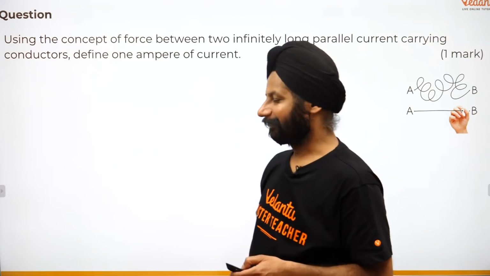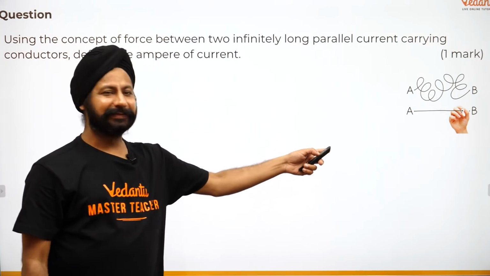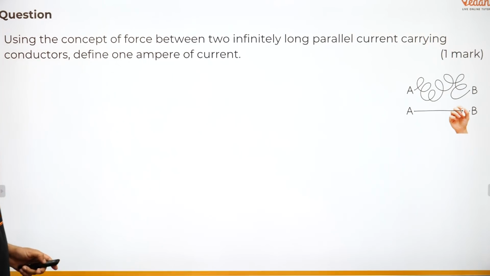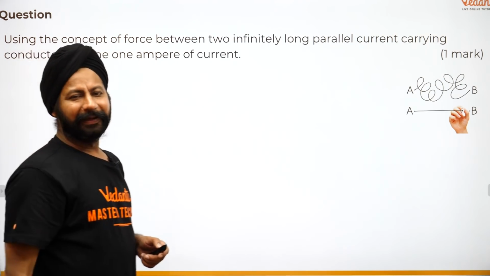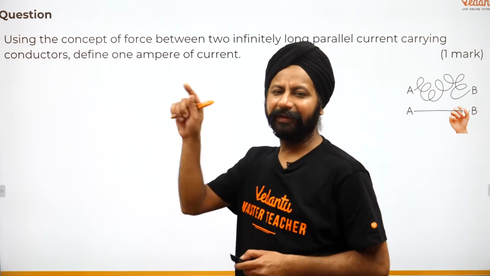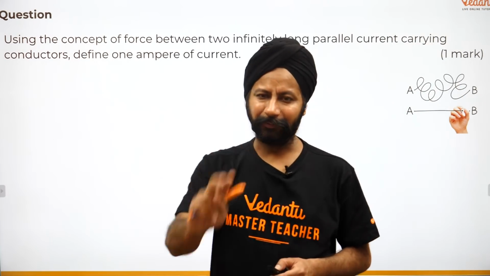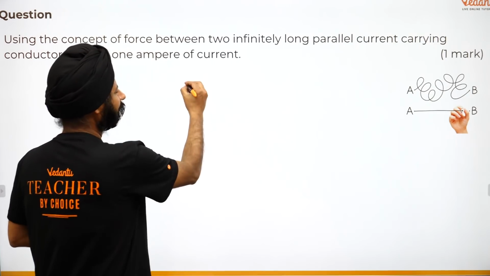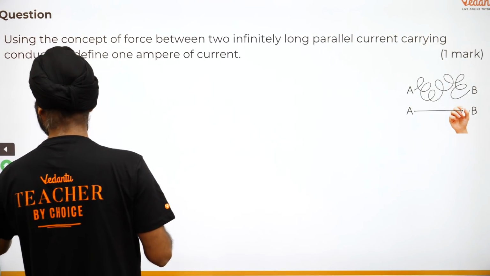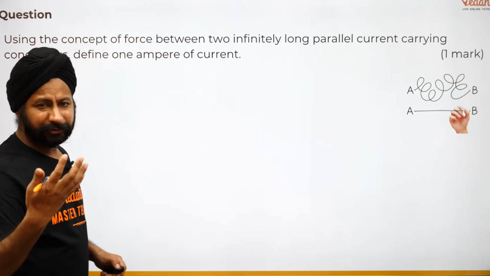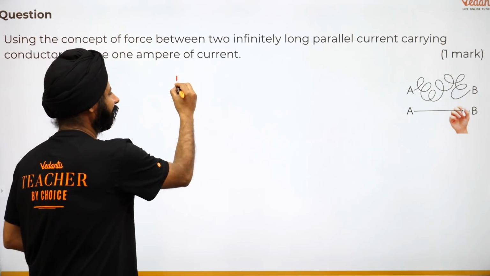Let's move on. Again, that thing tells you, okay, it's a simple question, another simple question. Take a look at it. Using the concept of force between two infinitely long parallel current carrying conductors, define 1 ampere of current. It's going to use the same concept we derived in the previous question. 2 वायर है, 2 पैरेलल वायर, एक वायर बना दी है ना. पहले ये दिमाग में सोच रहे हो तुम, एंड देन यू मेकिंग इट इन रफ.